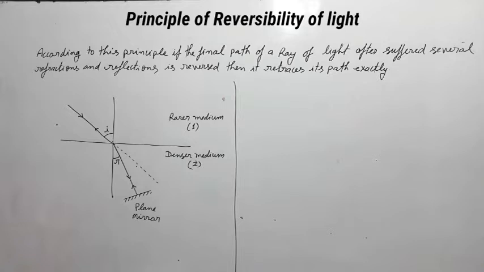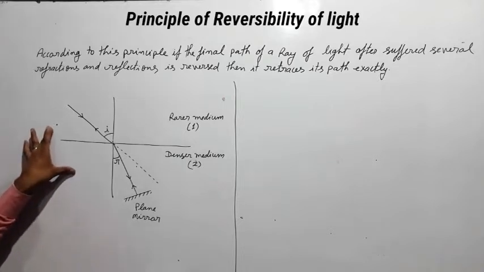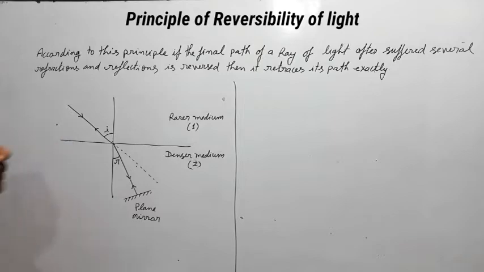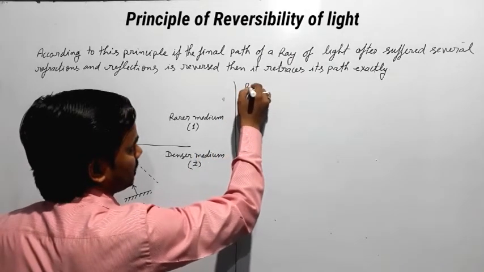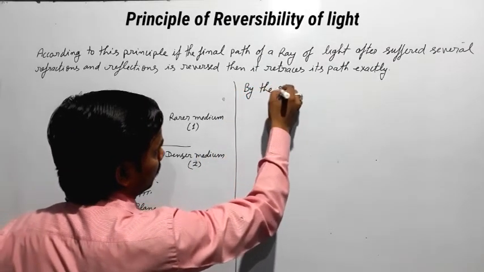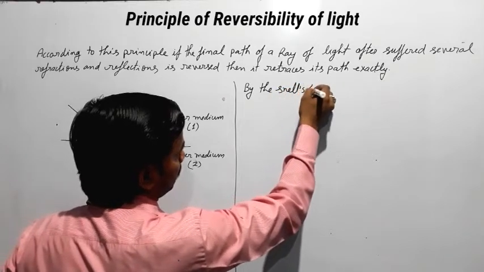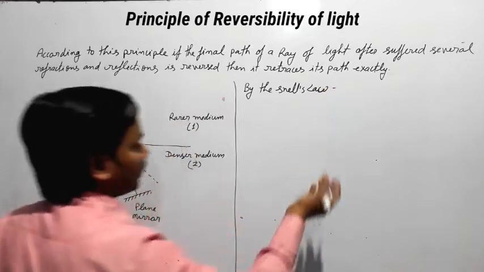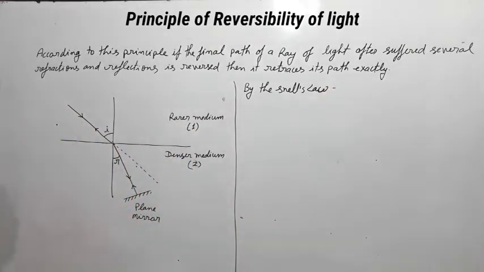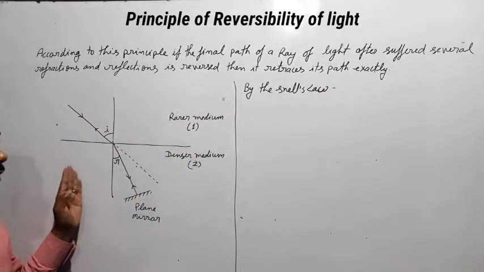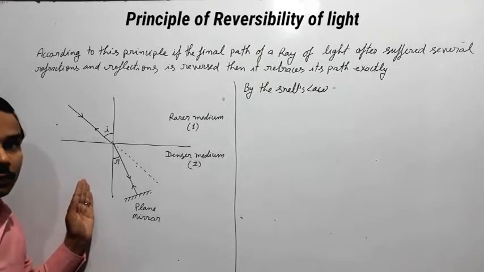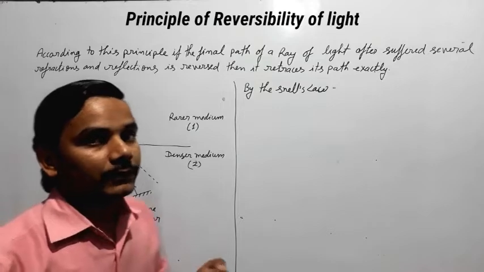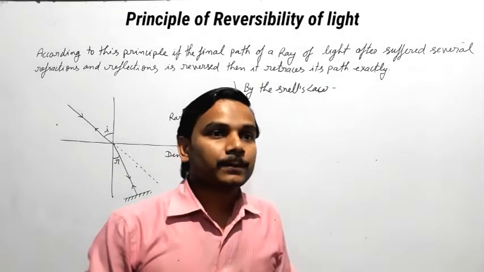Okay. Now we will apply Snell's law in this refraction. I had discussed it in the refraction of light: Snell's law says that the ratio of the sine of the angle of incidence to the sine of the angle of refraction is always constant.